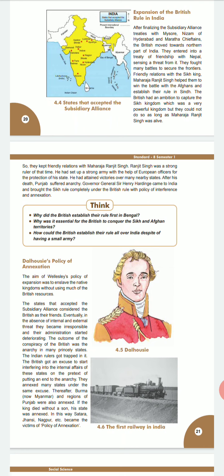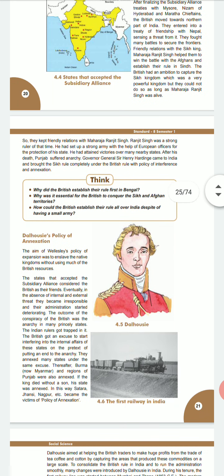So they kept friendly relations with Maharaja Ranjit Singh. Ranjit Singh was a strong ruler of that time. He had set up a strong army with the help of European officers for the protection of his state. He had attained victories over many nearby states. After his death, Punjab suffered anarchy. Governor General Sir Henry Hardinge came to India and brought the Sikh rule completely under the British rule with the policy of interference and inaction.